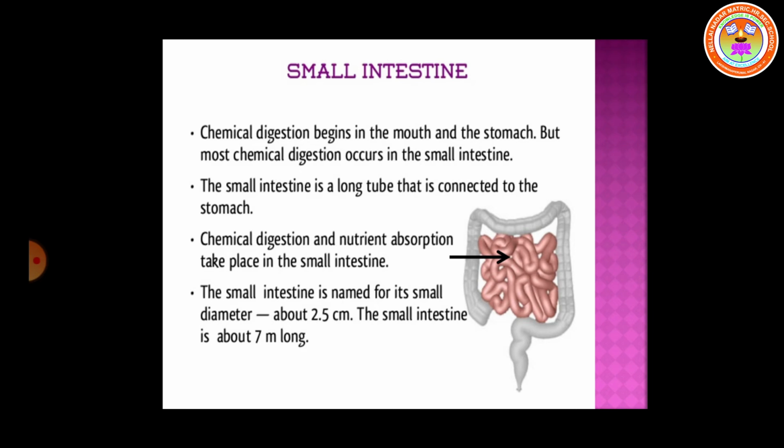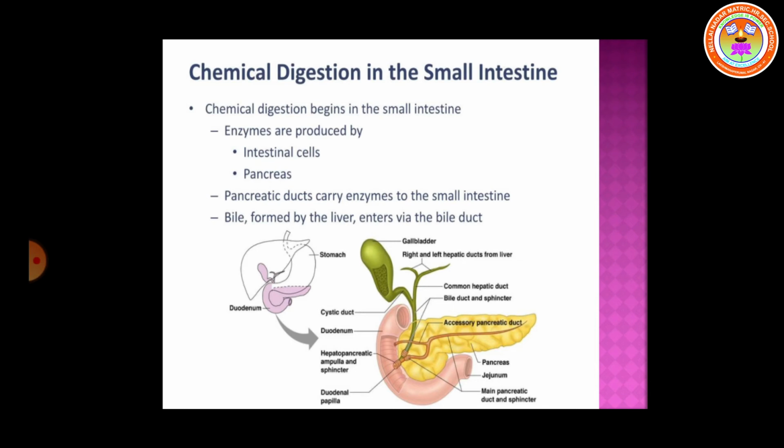The small intestine serves both for digestion and absorption. It receives the bile from the liver and the pancreatic juice from the pancreas in the duodenum. The intestinal glands secrete the intestinal juices.